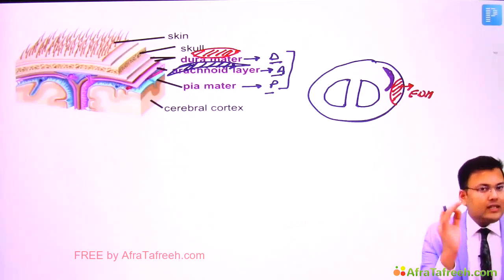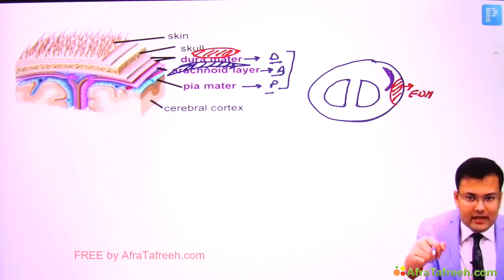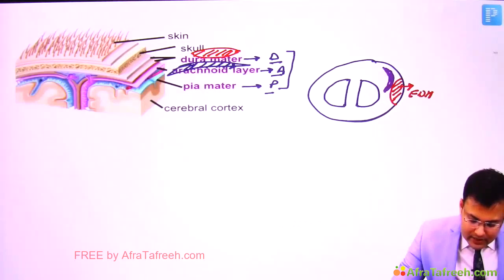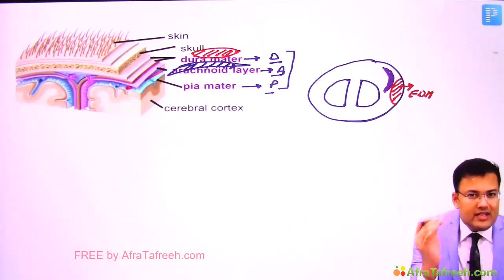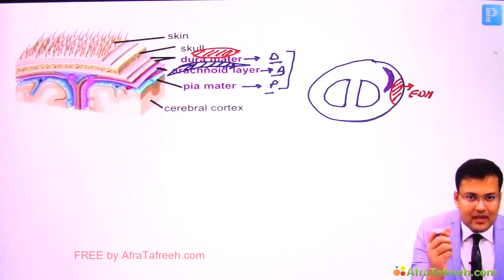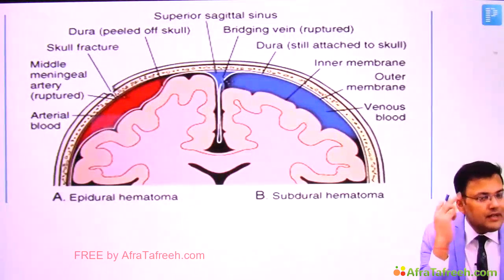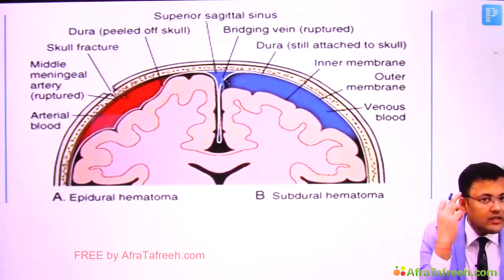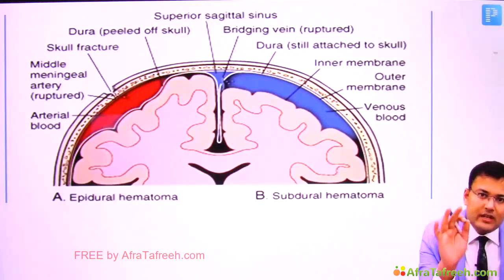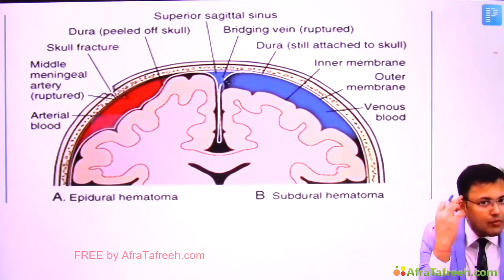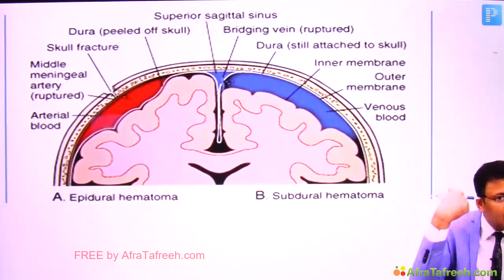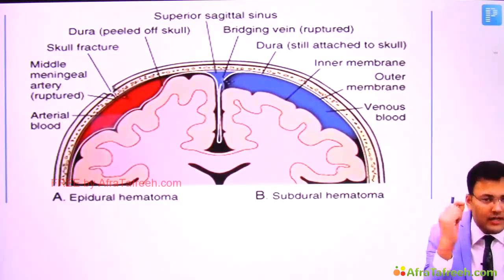Clear? So why is this extradural hematoma of red color and this subdural hematoma of blue color? Because EDH is arterial and SDH is venous. So for better understanding, see this diagram. There is the weakest point of skull, known as pterion. And pterion is located in which bone? It is located in the temporal bone. So sometimes even a trivial trauma leads to fracture of this weakest point.